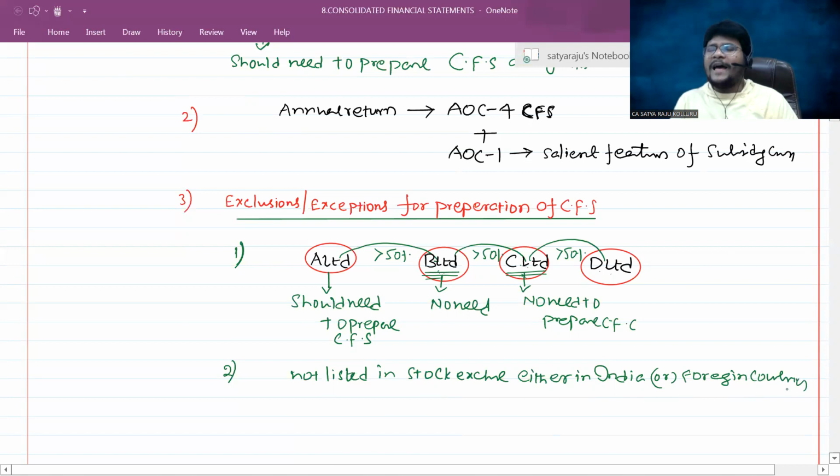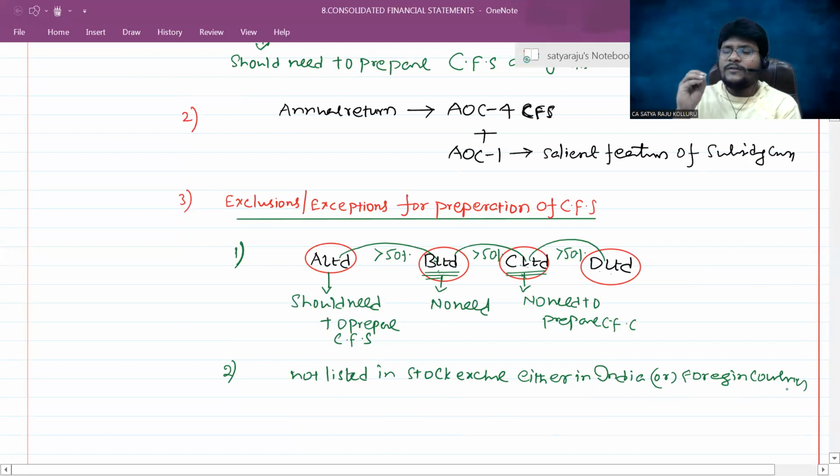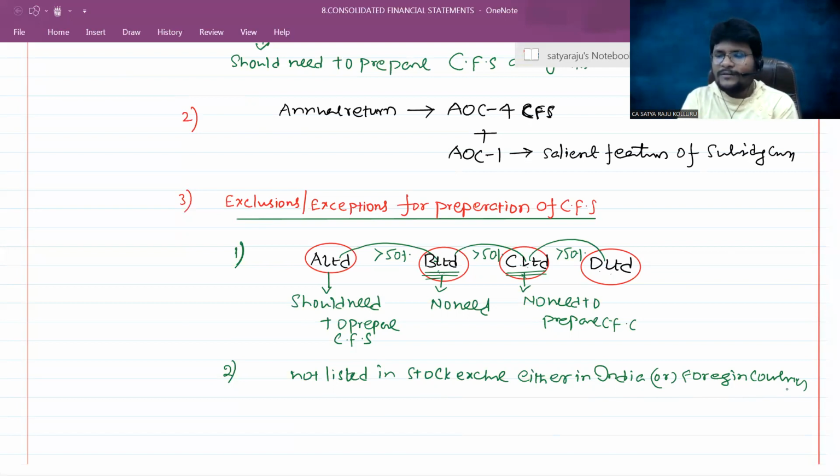That means, as per the Companies Act 2013, only for listed enterprises this consolidation is mandatory. When I'm telling exceptions, it means the Companies Act 2013 is not obligating to prepare the financial statements. So it is just telling not mandatory.